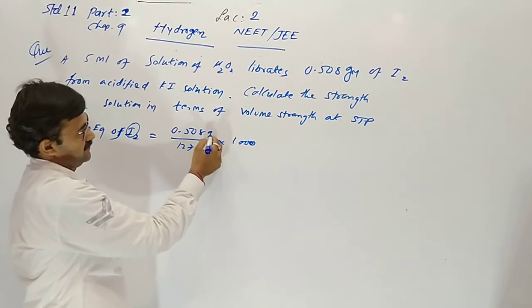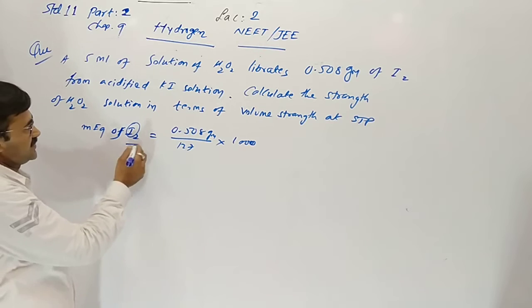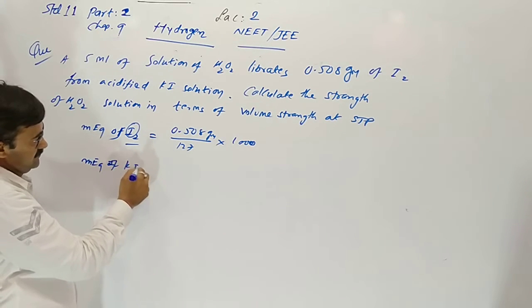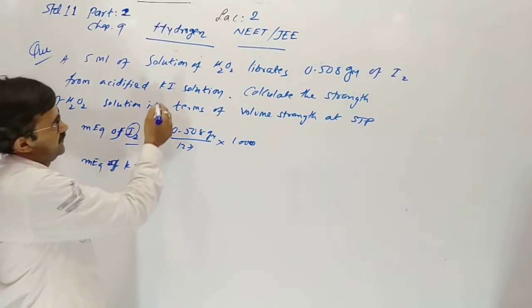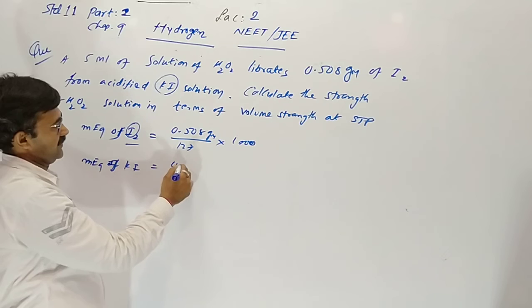This mass is in gram, so it gives milli equivalent of iodine, and the same milli equivalent will be of KI. Why? Iodine is part of KI, so milli equivalent will be the same.